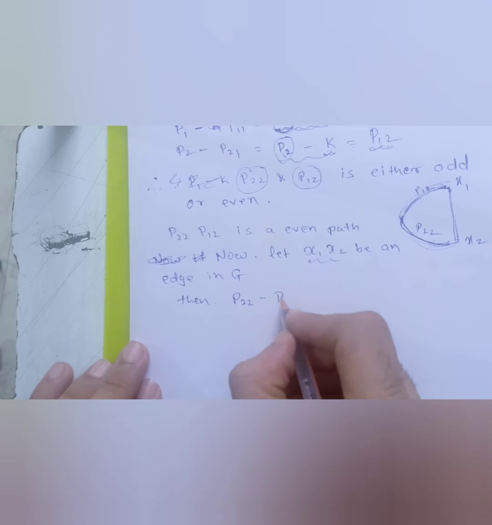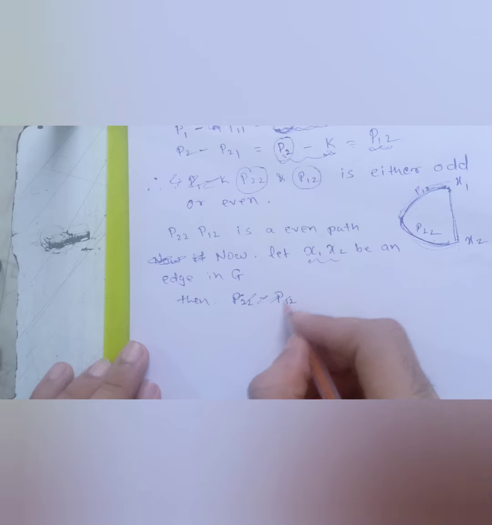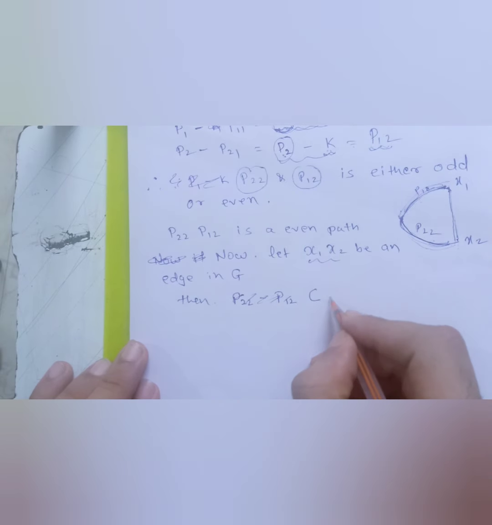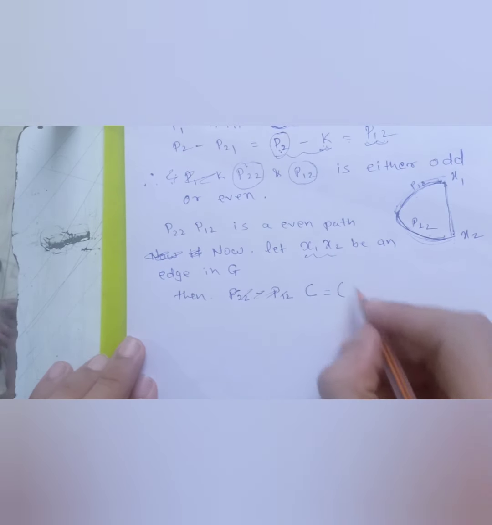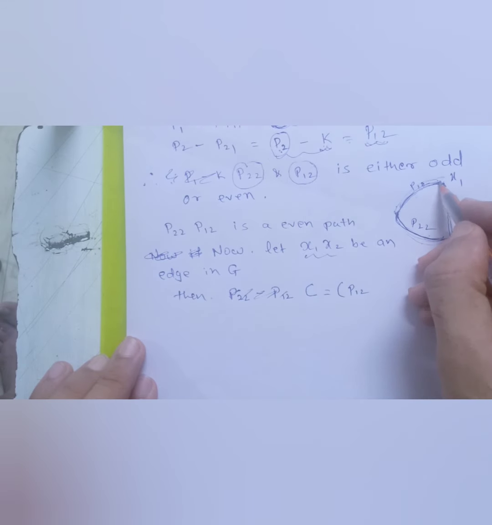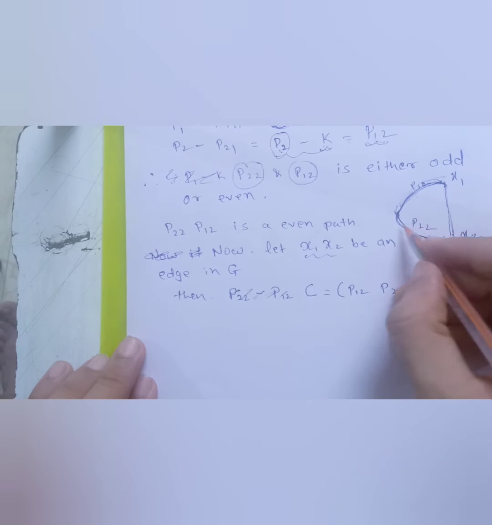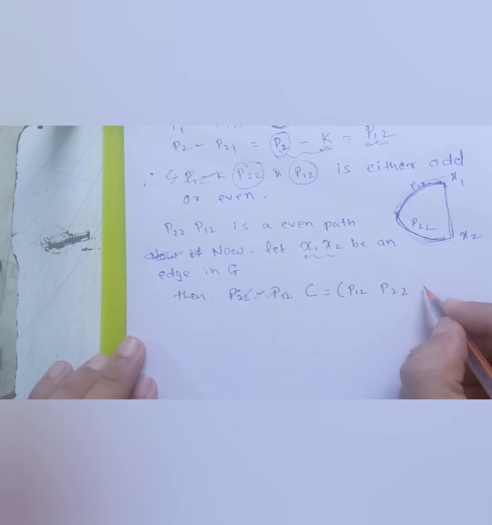So P21, P12, or else I can say it is forming a cycle, so I can name it C. Then what is this cycle made up of? P12, that is this one, P22, that is this one, and x2 x1, that is this edge.